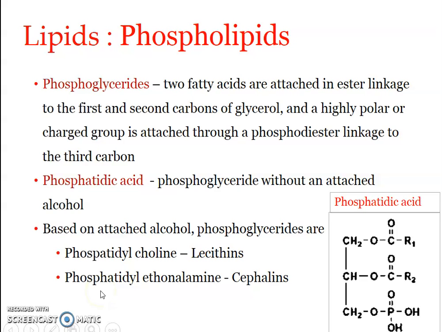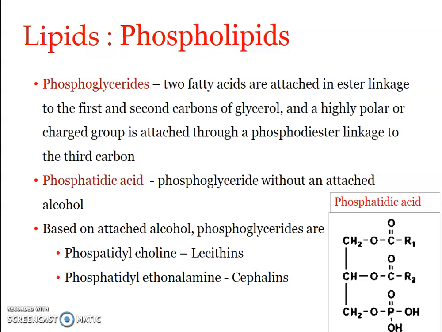Fine. So we saw that phosphatidic acid forms the base for the formation of phospholipids. These give rise to the phospholipids, isn't it? Now we also mentioned phosphoglycerides, one of the major groups of phospholipids. Phosphoglycerides contain two fatty acids attached in ester linkage to the first and the second carbon of glycerol, and a highly polar or charged group attached by a phosphodiester linkage to the third carbon.